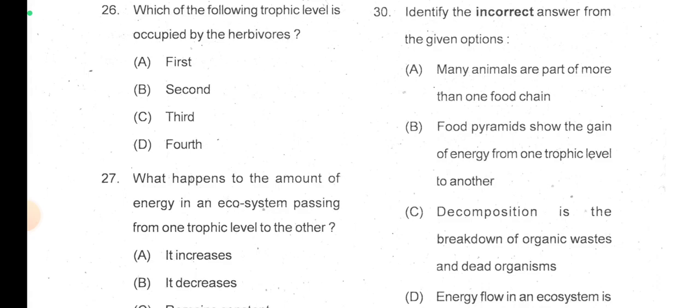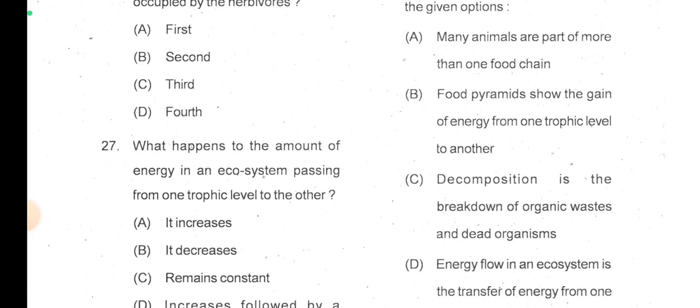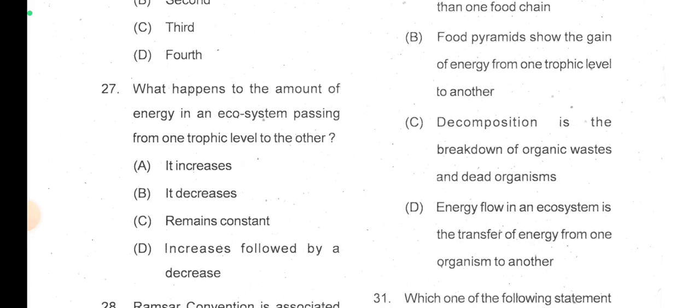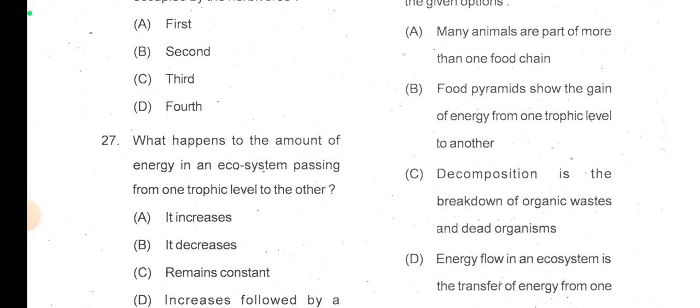Incorrect answer from the given options. Okay, incorrect one. Many animals are part of more than one food chain. Yeah, true. Food pyramids show the gain of energy from one trophic level to another. True. Decomposition is the breakdown of organic waste and dead organisms. True. Energy flow in an ecosystem is the transfer of energy from one organism to another. This is also true. So what is the wrong answer?